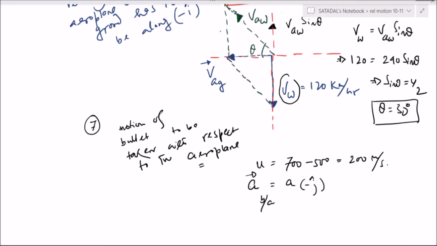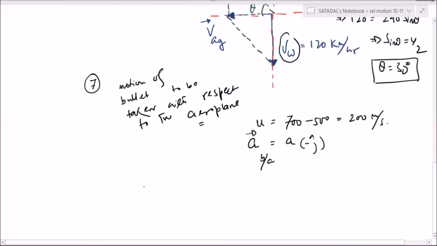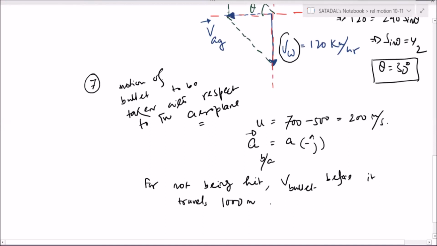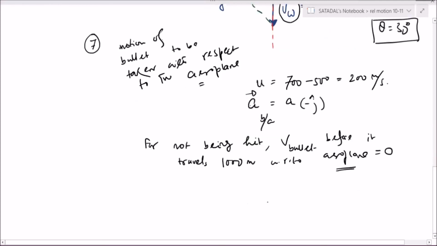Yes, Amreshwar, tell me. Sir, greater than 10 meter per second square. Yeah, perfect, very good. So this is a. Now I'm writing one line for not being hit. V of the bullet, before it travels 1000 meter with respect to aeroplane, must be equal to 0. Correct? Then only it will not hit the aeroplane.